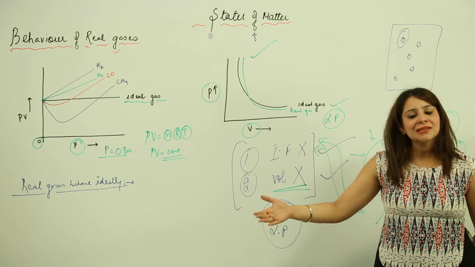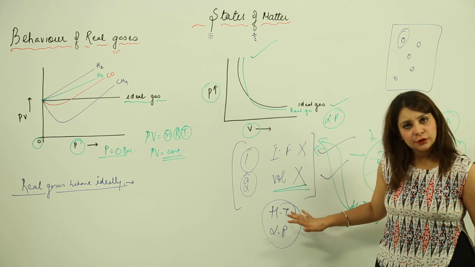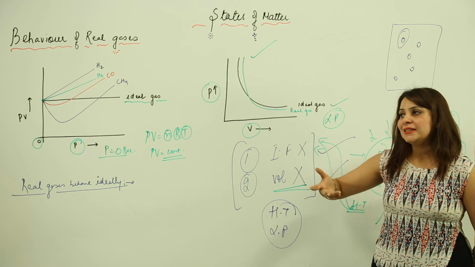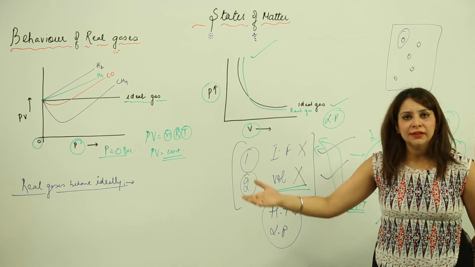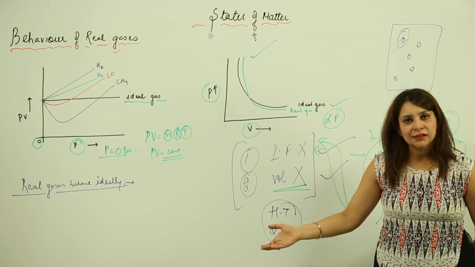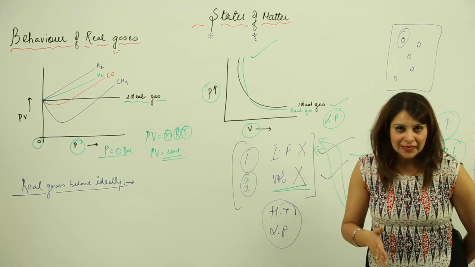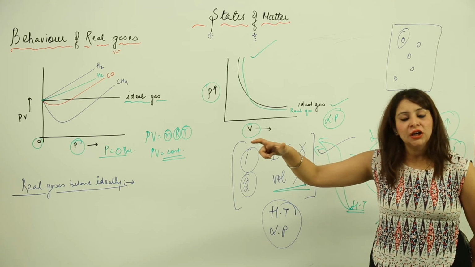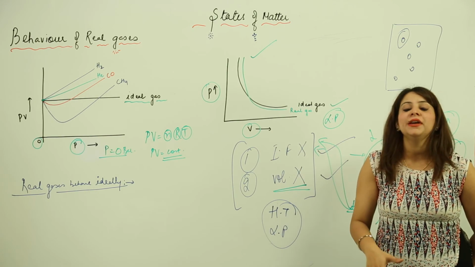For some gases, at 1000 Kelvin they behave ideally, and for other gases at 800 Kelvin. It depends upon the nature of the gas, at what higher or lower temperature it is going to behave ideally, right?